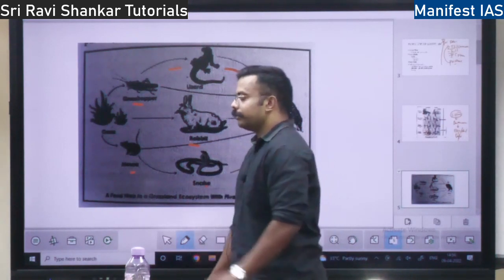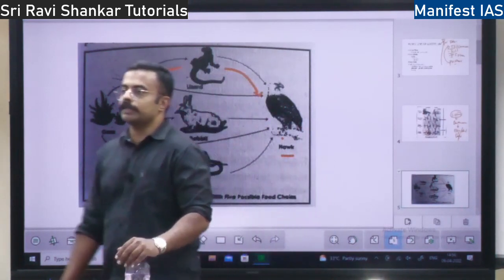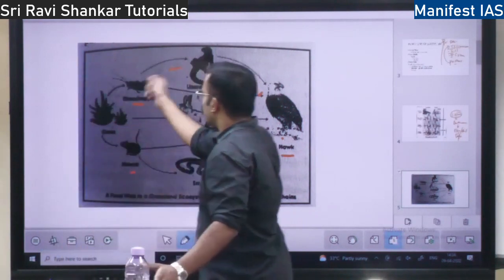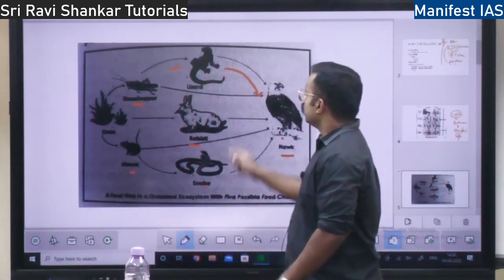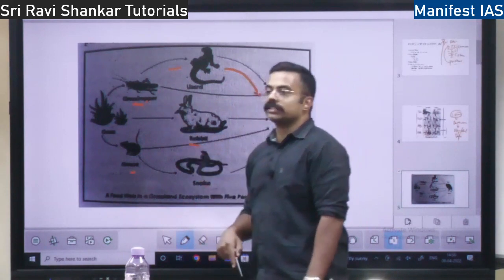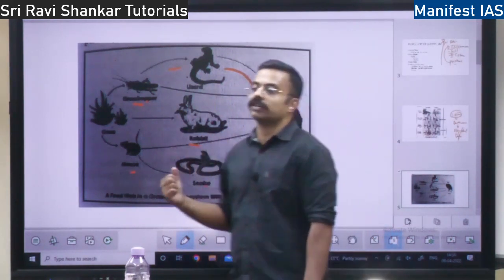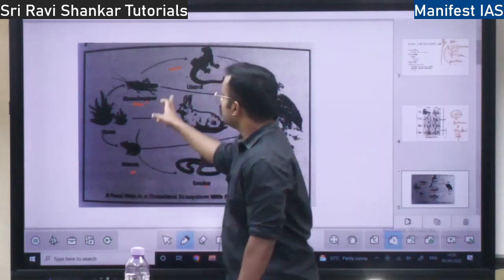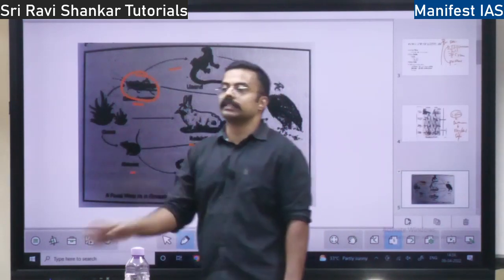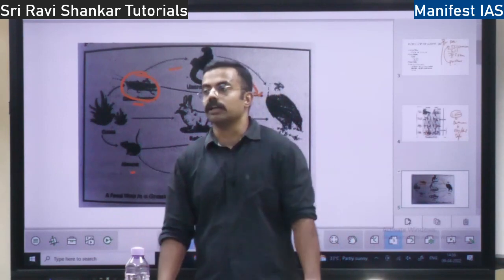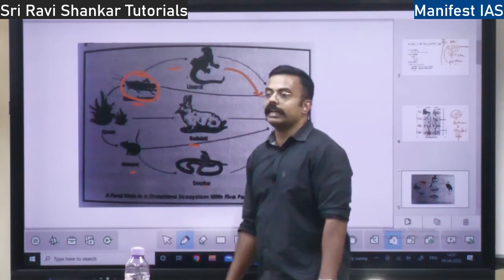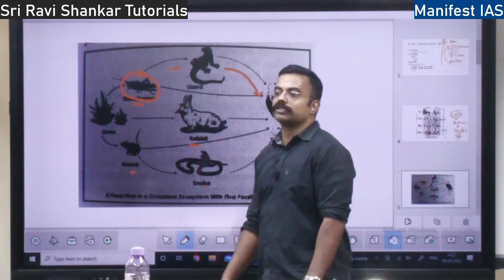So is food web good? Yes, food web is good because if there are more alternatives, see, lizard need not depend only on grasshopper. If there are more alternatives, what happens? There is high chance of survival. Suppose let's say the entire grasshopper on the earth dies. There are no grasshoppers at all. Then lizard will also die, right? If it is directly dependent on grasshopper.